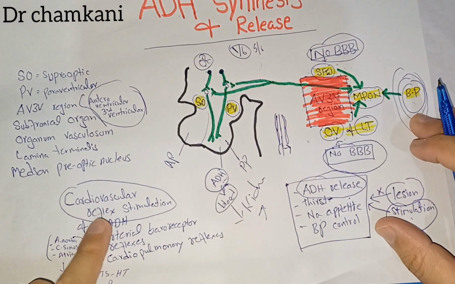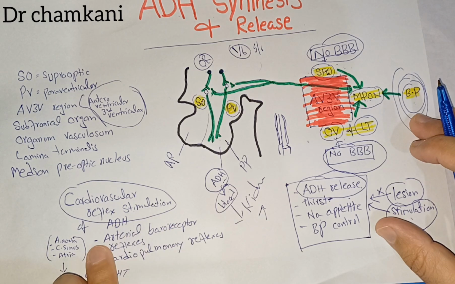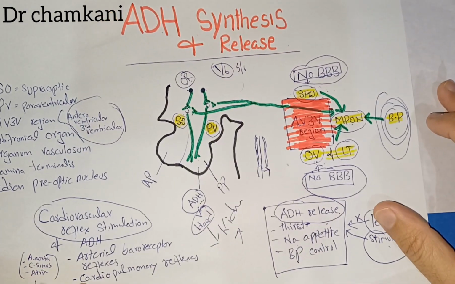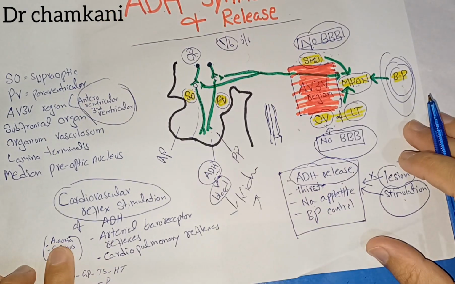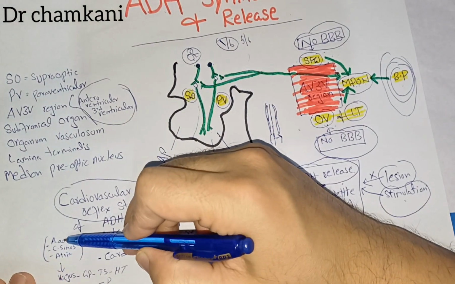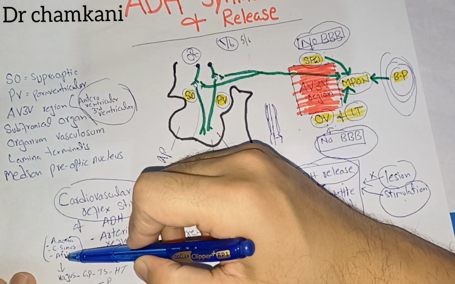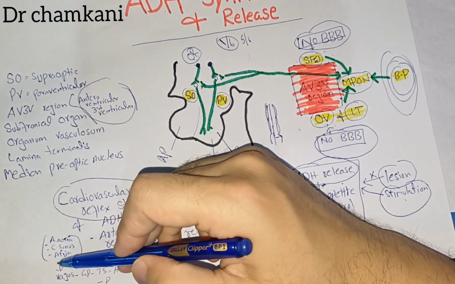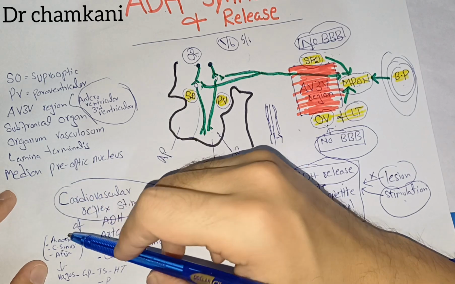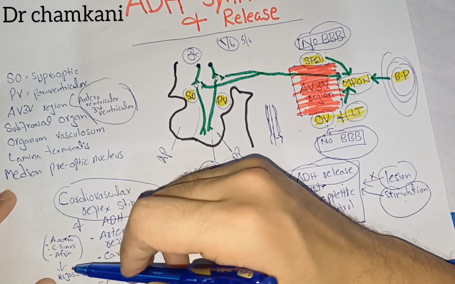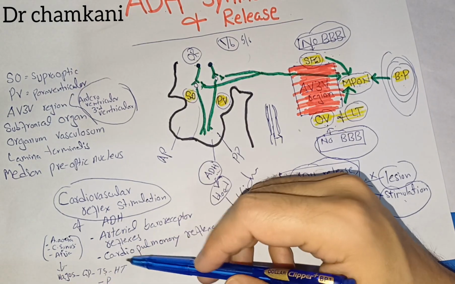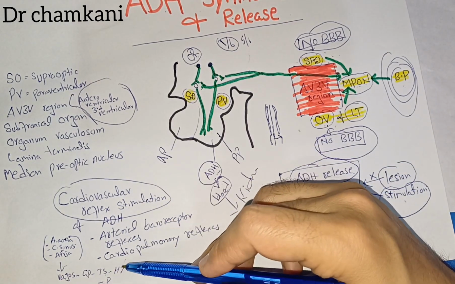The cardiovascular reflex stimulation includes the arterial baroreceptor reflexes and the cardiopulmonary reflexes. They originate in the high pressure and low pressure areas like the arch of the aorta, carotid sinus, and the atria. These areas detect changes in the arterial pressure, and then they transmit these changes with the help of the vagus nerve and glossopharyngeal nerve to the nucleus tractus solitarius, and from the tractus solitarius the signals are sent to the hypothalamus.